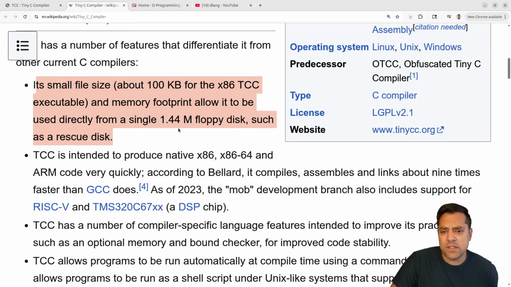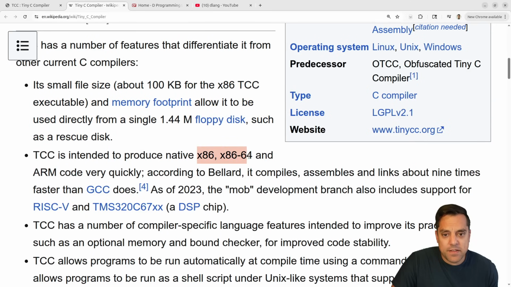So it's really cool, and it is an advantage to have a small code base to compile C code, which much of the embedded world still uses. It's kind of cool to see that there are 3 targets here. You have your 32-bit x86 machines, 64-bit ones, and then the ARM machines as well.